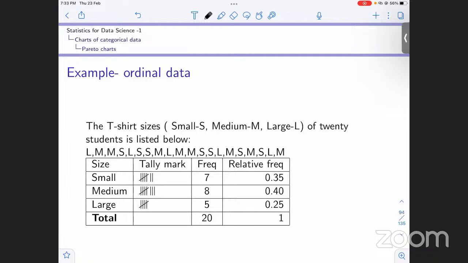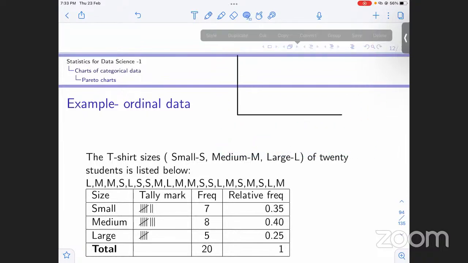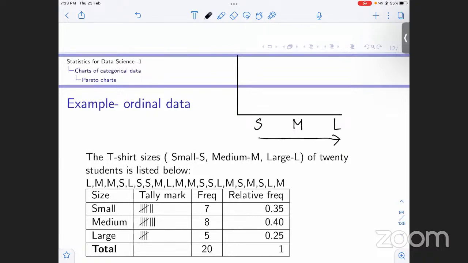Okay. So here, since small is less than medium, which is less than large, correct? We'll have this for small, this is medium, this is large. The sense of ordering is preserved.